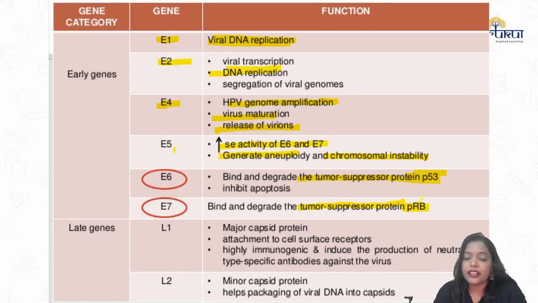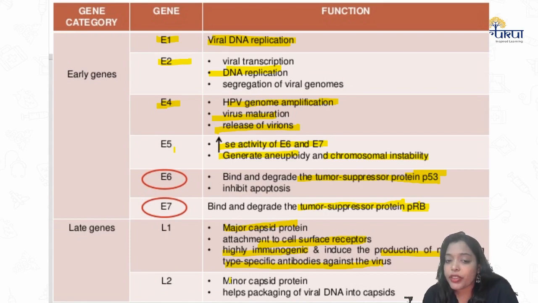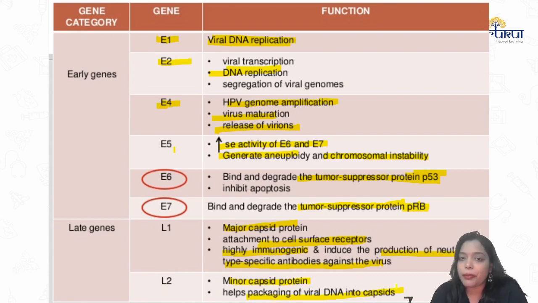The late genes are L1, which is a major capsid protein. It attaches to the cell surface receptors and is highly immunogenic, and it induces the production of neutralizing type-specific antibodies against the virus. L2 is a minor capsid protein that helps package viral DNA into the capsids. So these are the genes present in the virus. Now, when we acquire a natural infection with the HPV virus, we start producing antibodies against it, but they are very few.